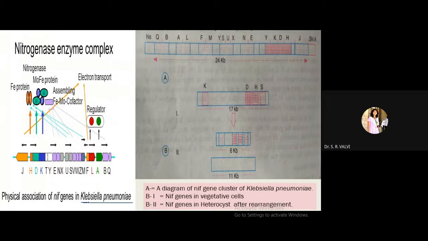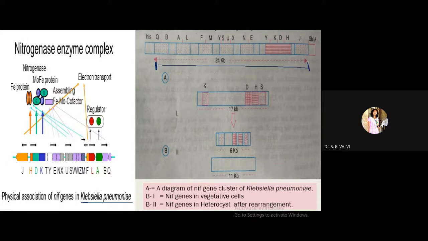Yes, with or without oxygen, it can complete its life cycle. So from this bacteria, this NEF gene is studied. So see here, this particular mark, see this mark, right?